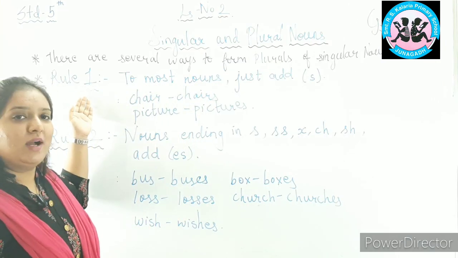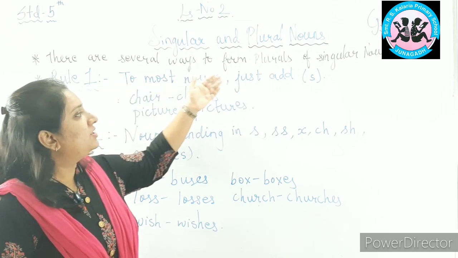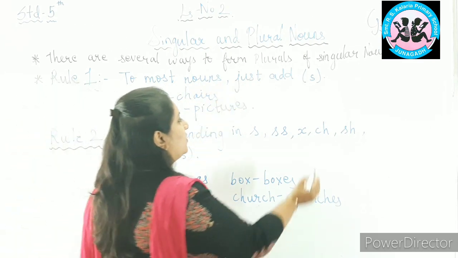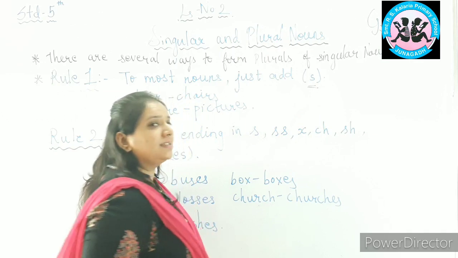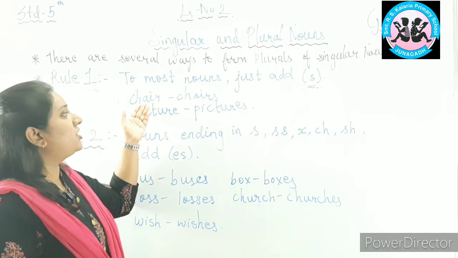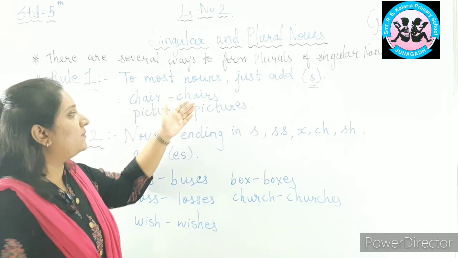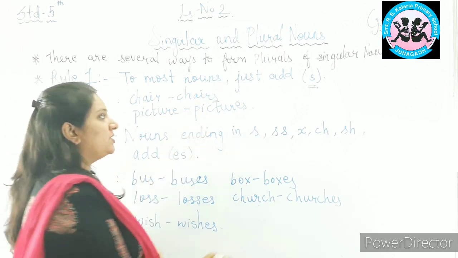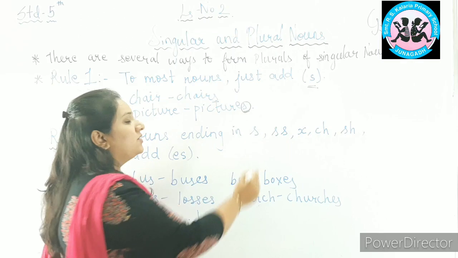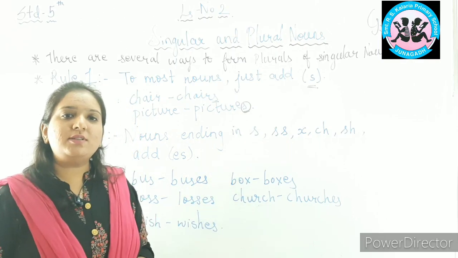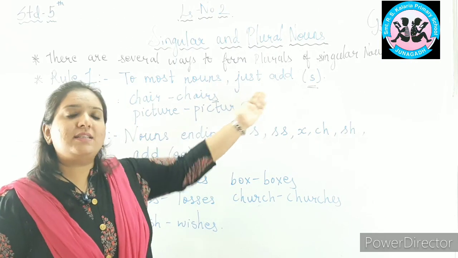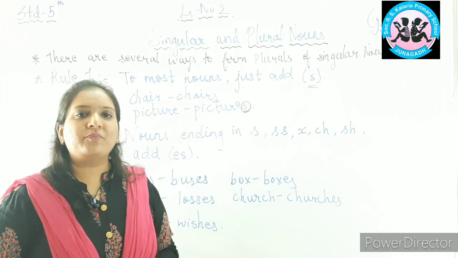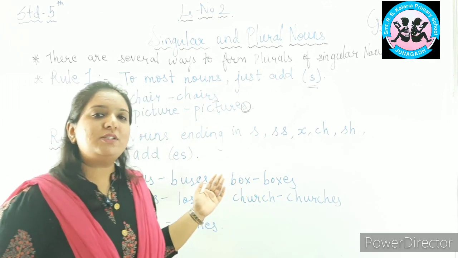Rule number 1. To most nouns, just add s. What will we add? We will add just s. For example, chair. Chair will become chairs by just adding s. Picture will become pictures by just adding s at the end of the word. So for most of the nouns, we can add s to make it a plural form. Now let us study rule number 2.